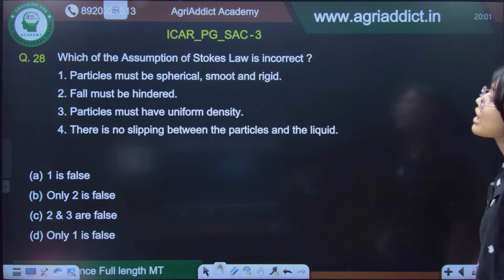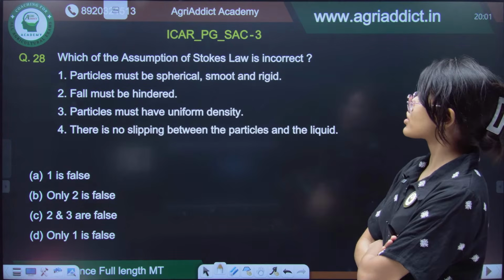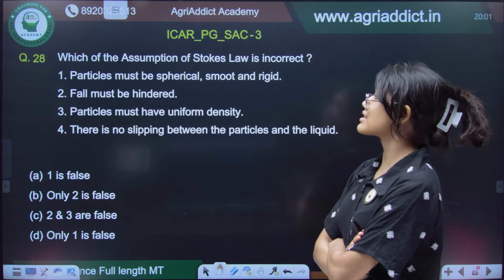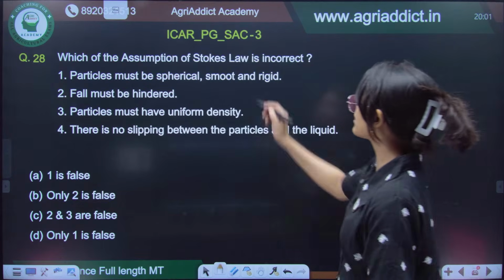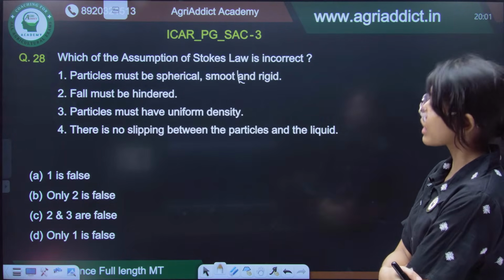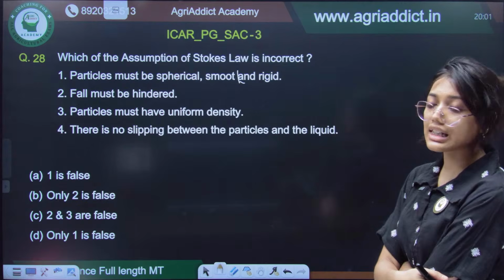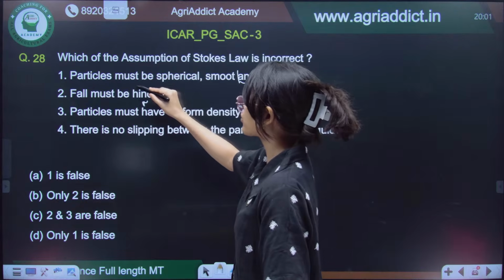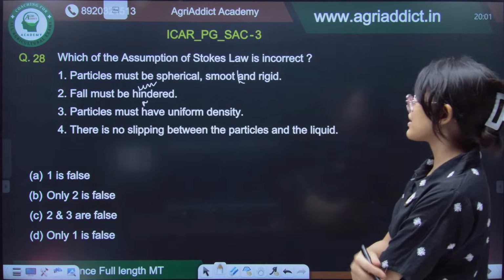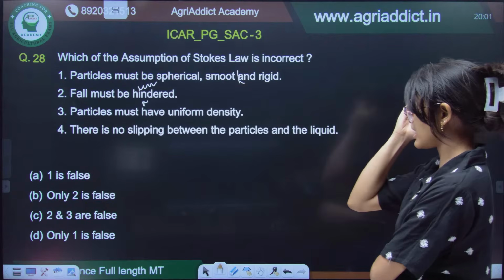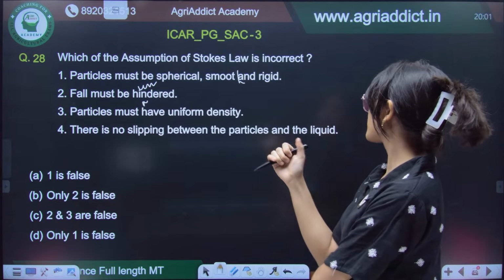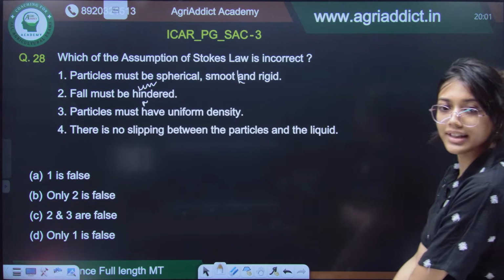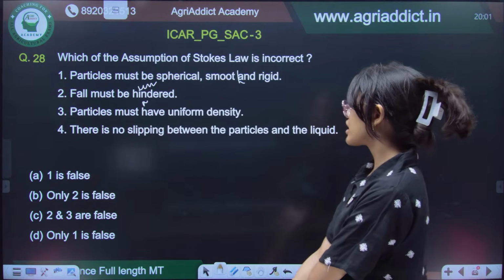Okay. Now, which of the assumptions of Stokes' law is incorrect? Which of the following is incorrect? Particles must be spherical, smooth and rigid. Okay. Fall must be hindered. No, I don't think so. It should be unhindered. Particles must have a uniform density, obviously, and there is no slipping between the particles and the liquid. So, there must be no slipping.